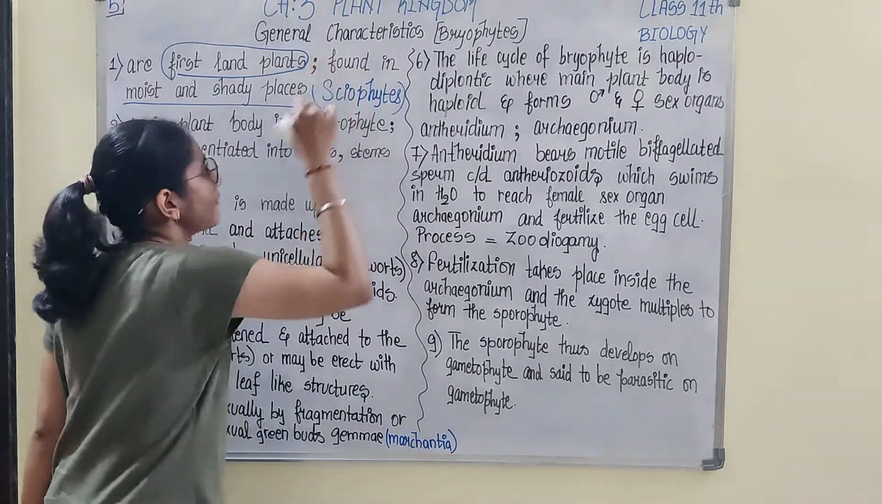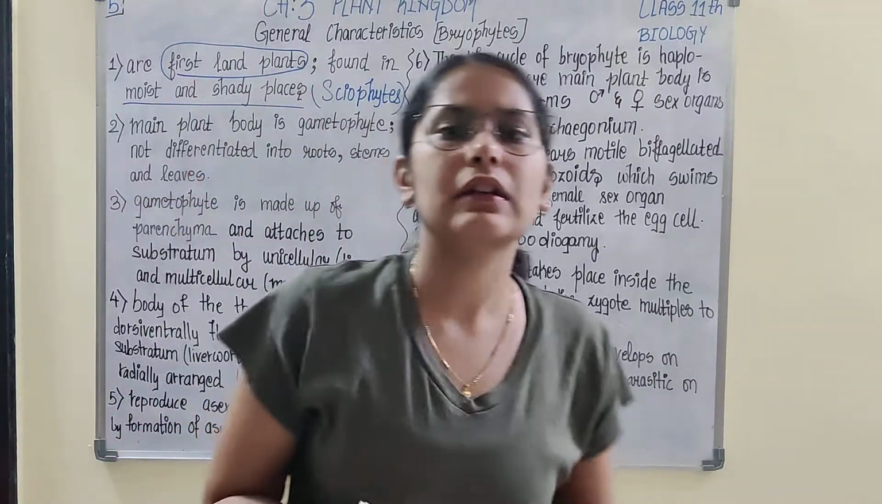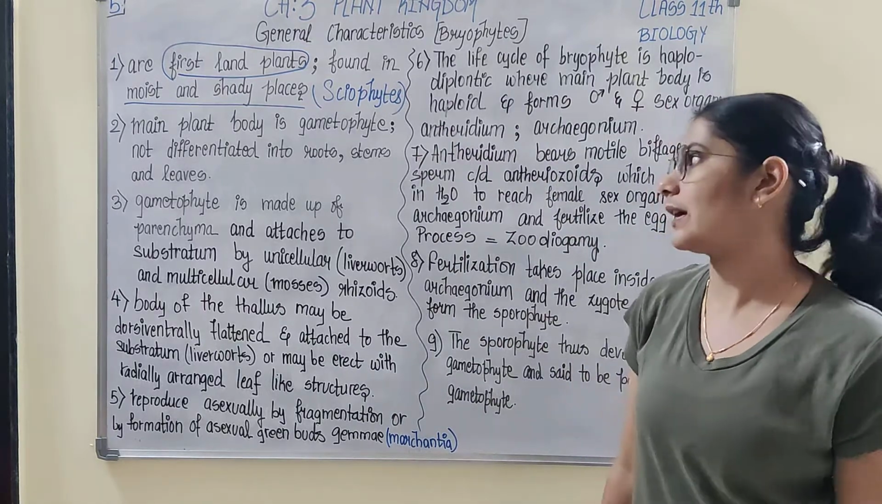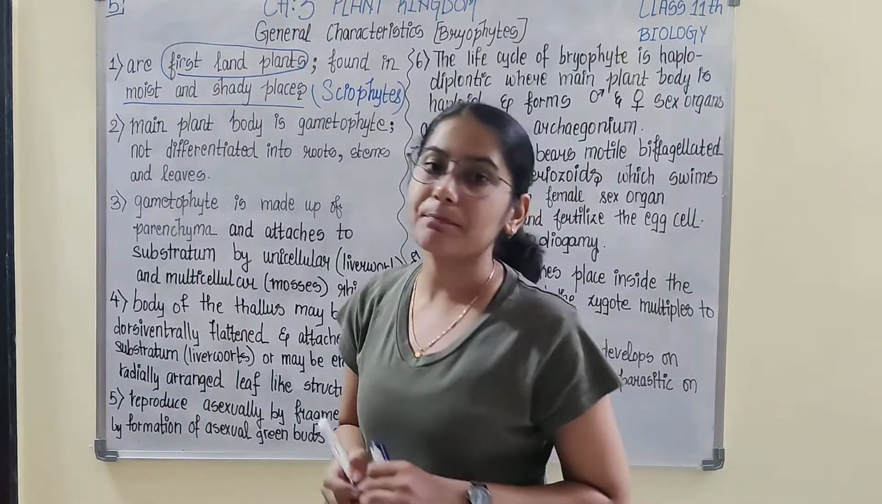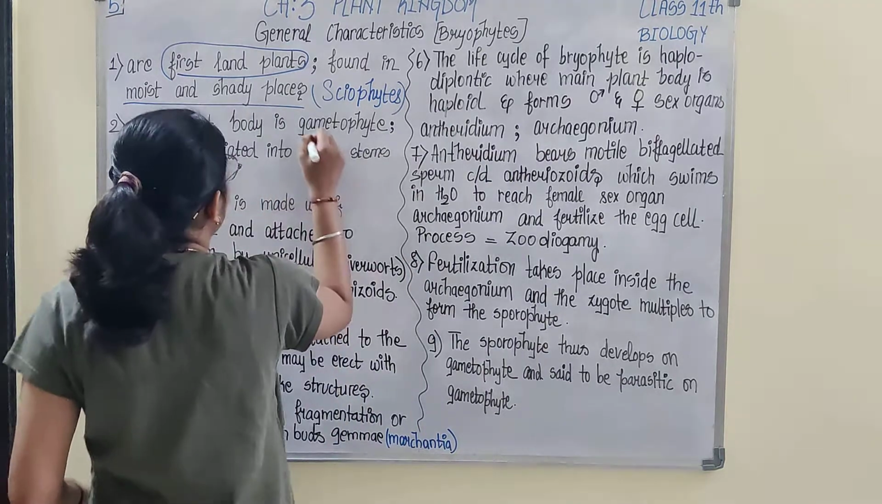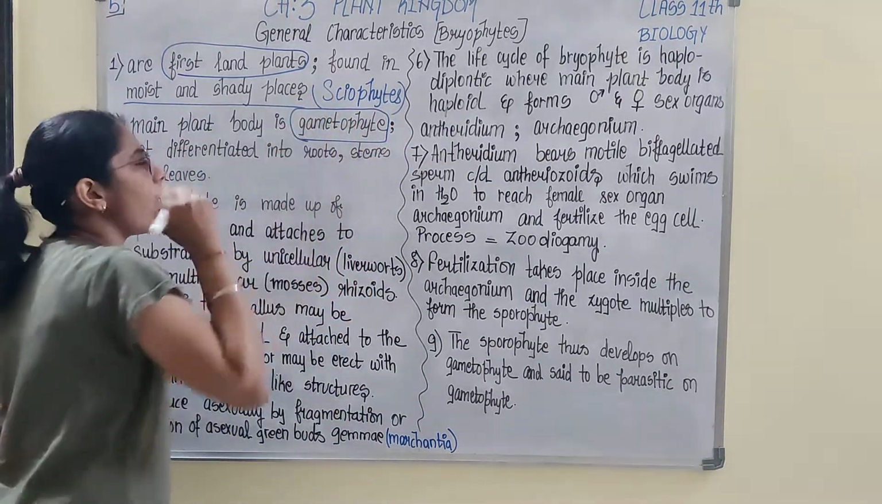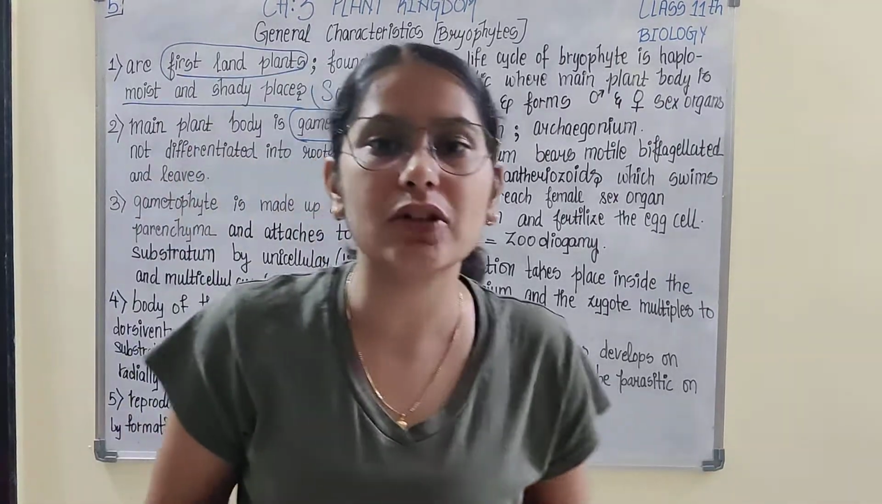So this is extra information: sciophytes are the plants which are found in moist and shady places. Okay. Next, their main plant body is gametophyte. What do you understand by gametophyte?